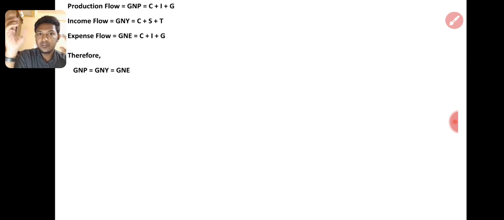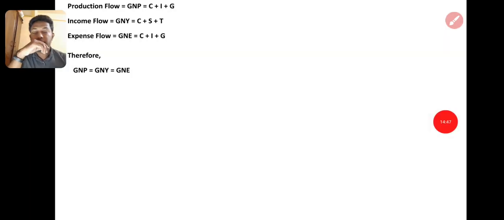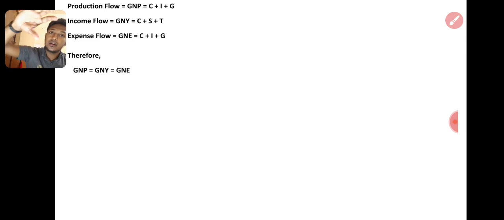Income flow is C plus S, that is correct, but S and I will not be equal. From the S, net S will be 20 million, and we have to deduct a 10 million tax. So if we add that 10 million to S, the total S will be 30 million. That's why we are adding it in income flow, right? So C plus I, then I plus G. So I and S will automatically be equal in that way, right?